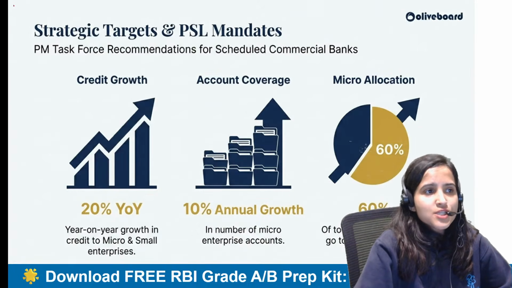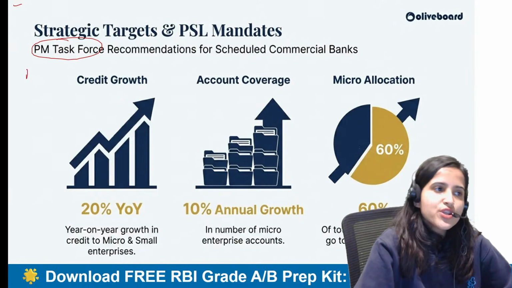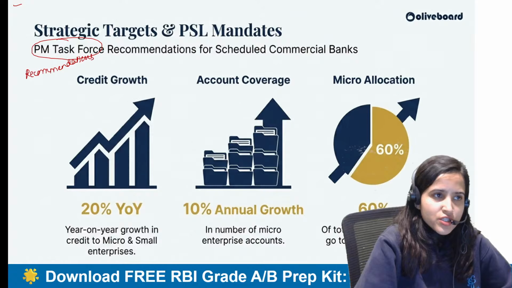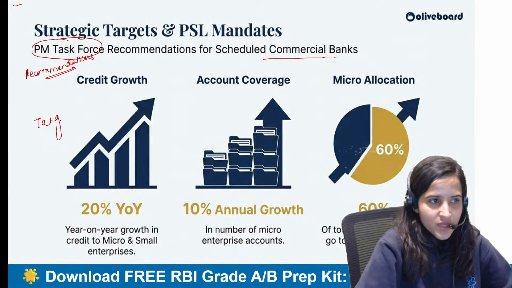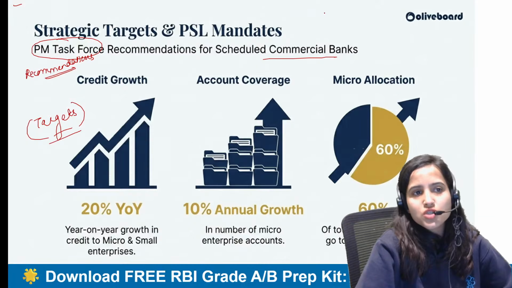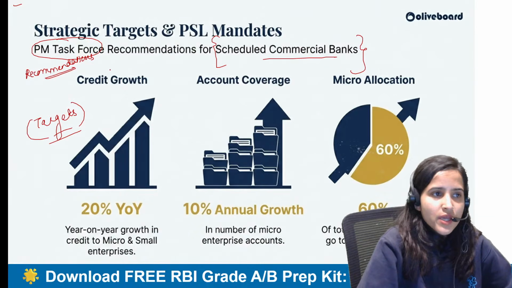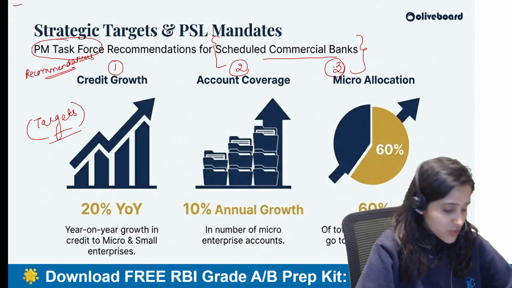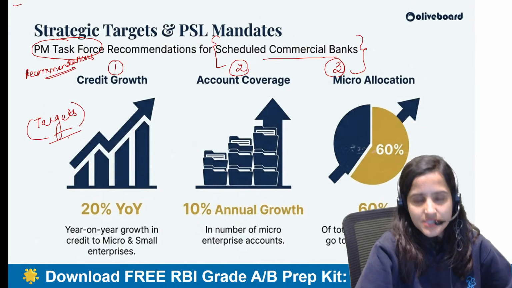Okay, so there is this PM task force, Prime Minister's task force, which has provided certain recommendations for the scheduled commercial banks. There are some targets which have been prepared for the scheduled commercial banks, that you should be able to do the following three things: one, two, and three. These are the recommendations, these targets.